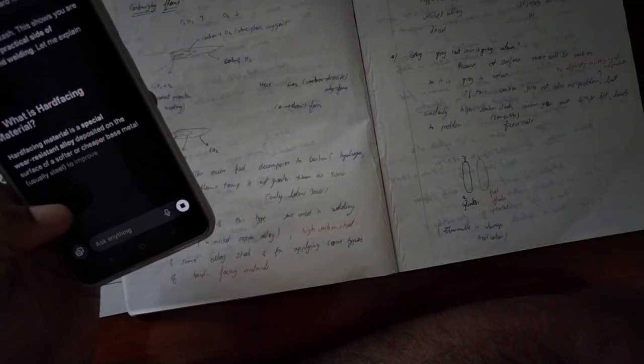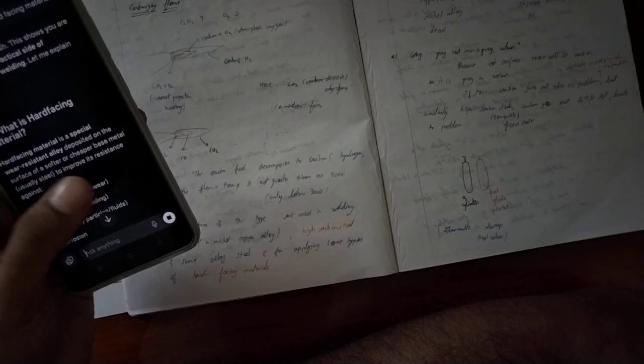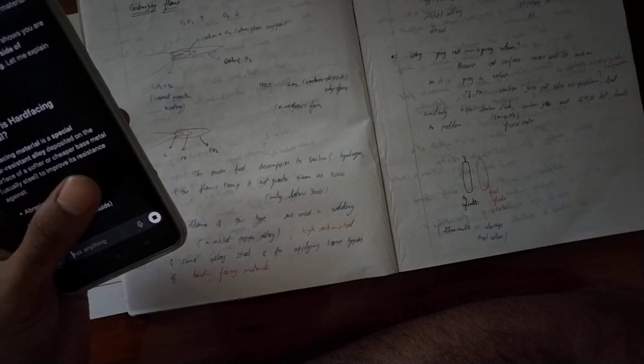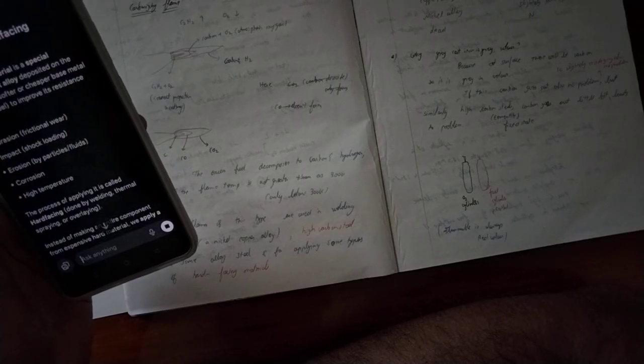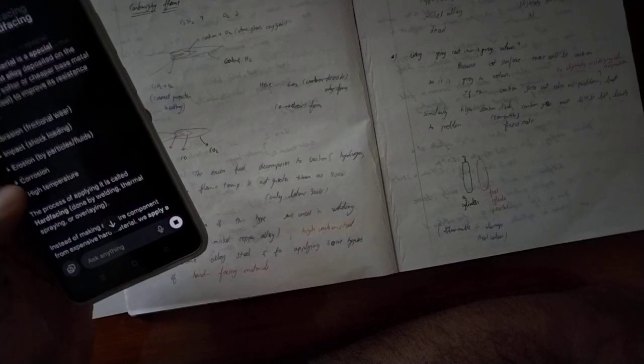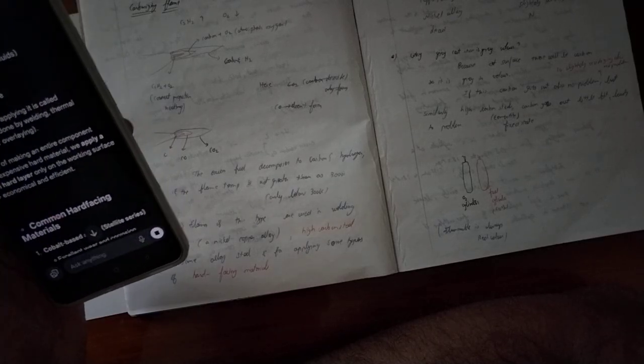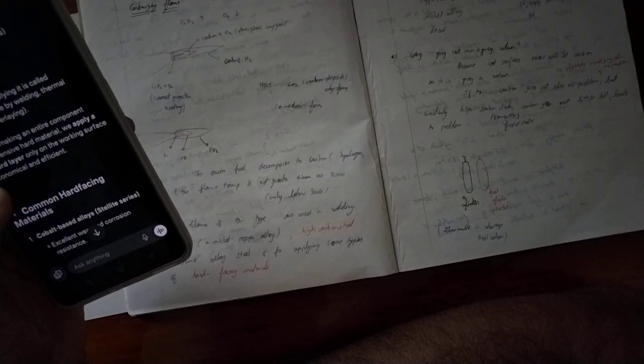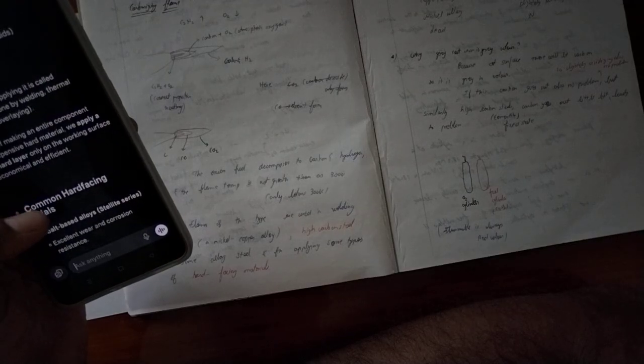You can see the hard facing material is a special wear resistant alloy deposited on the surface of a softer or cheaper base metal. So abrasion, impact, erosion, and corrosion resistance is what it is used for. This is hard facing, done by welding, thermal spraying and overlaying. Instead of making the entire component from expensive hard material, we just apply a thin hard layer.